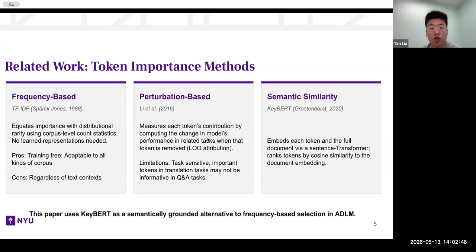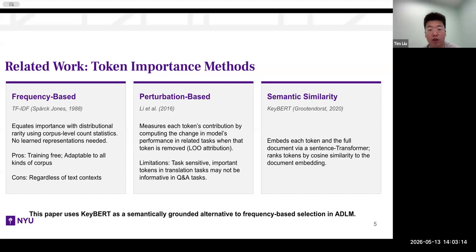So our project is also related to token importance methods. One simple approach is frequency-based selection. These methods assume that rare words are more informative. They are easy to compute and do not require model training. However, they ignore context. Another approach is perturbation-based attribution. The basic idea is to remove a token and measure how much the model output changes.